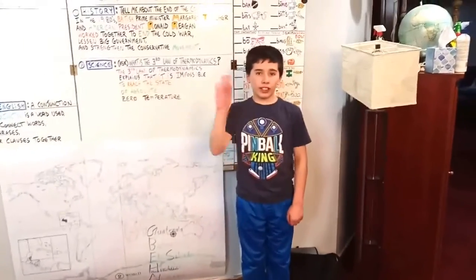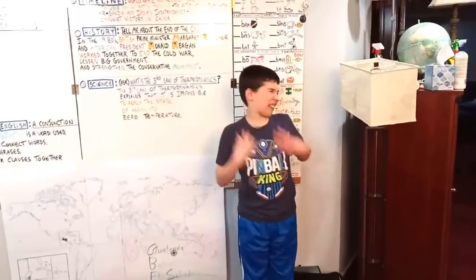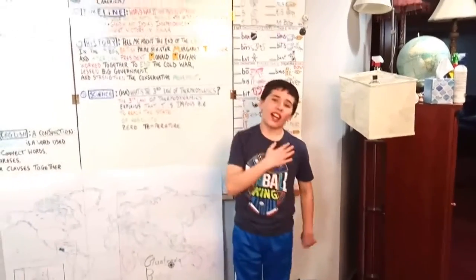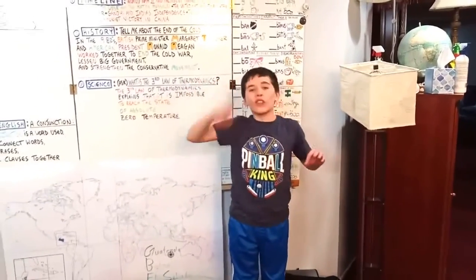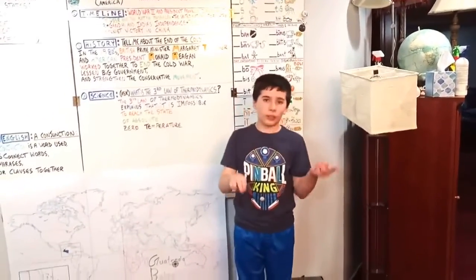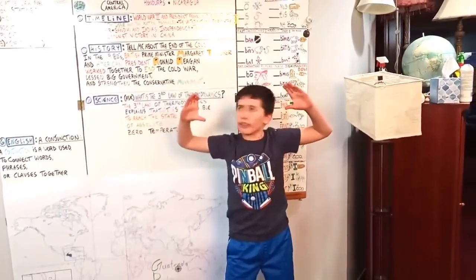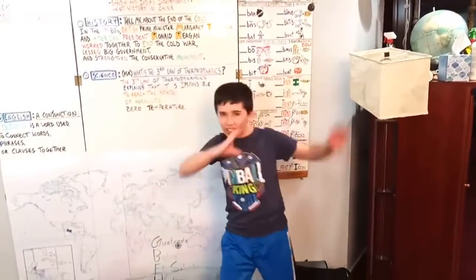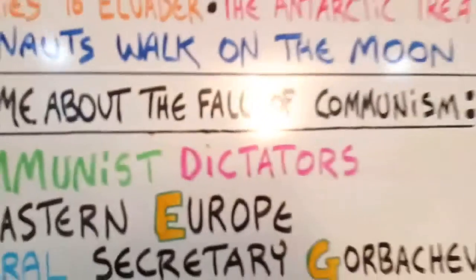All right, tell me about the end of the Cold War. In the 1980s, British Prime Minister Margaret Thatcher and American President Ronald Reagan worked together to end the Cold War, lessen big government, and strengthen the conservative movement.